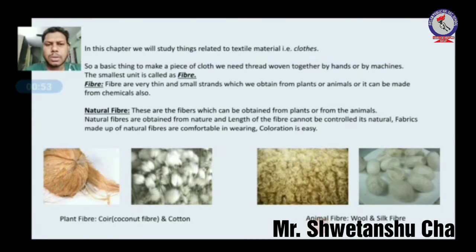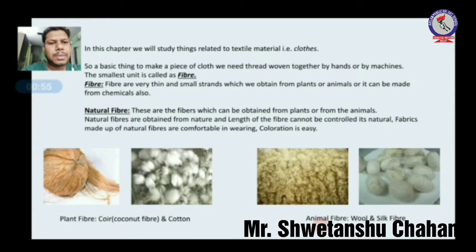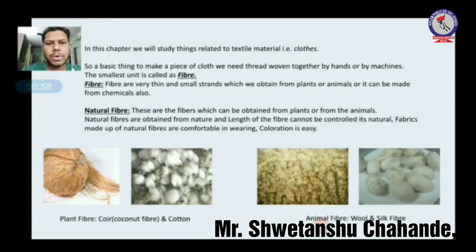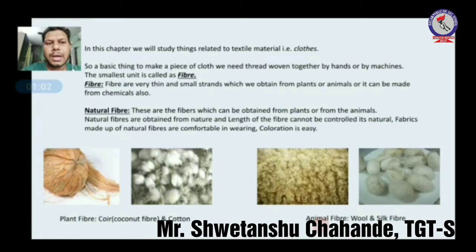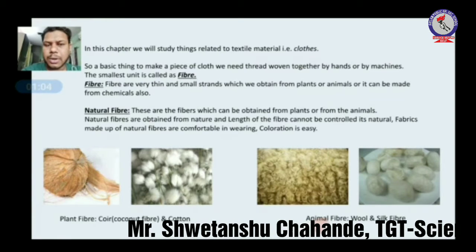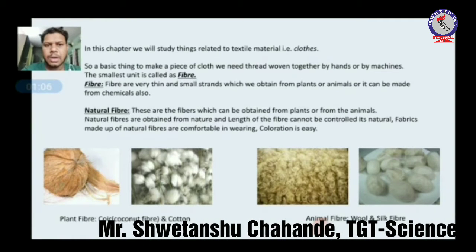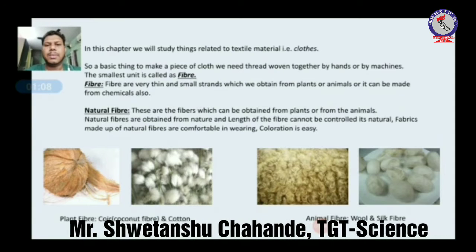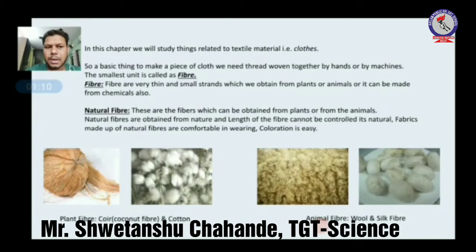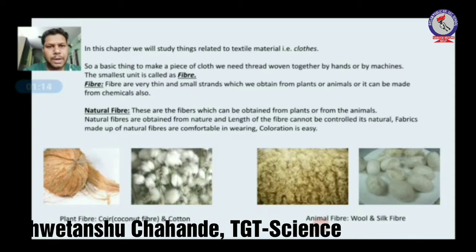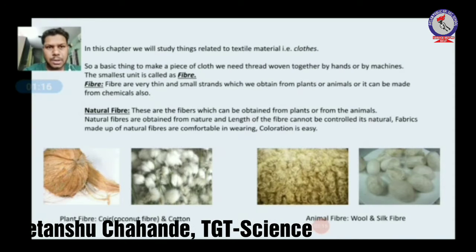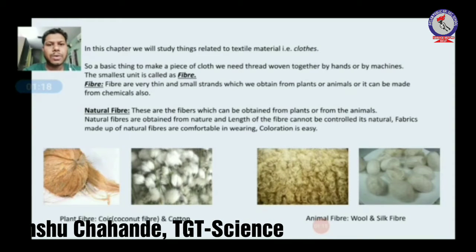Now we'll talk about natural fiber. These fibers can be obtained from plants or from animals. Natural fibers are obtained from nature, and the length of the fiber cannot be controlled because it is natural. Fabrics made from natural fibers are very comfortable to wear, and the coloration of fabric is very easy. You have seen different kinds of colors of clothes, so the coloration of fiber is very easy.